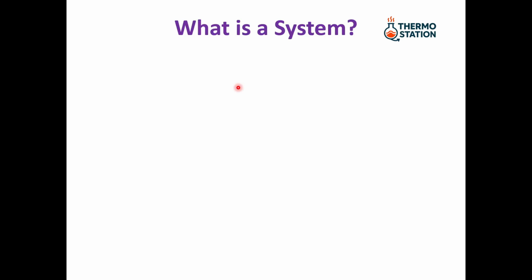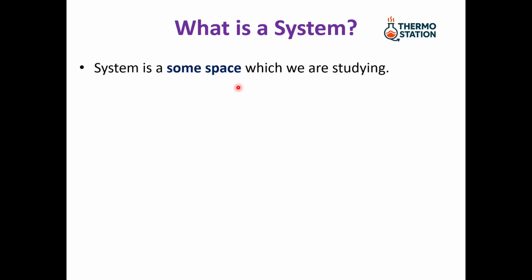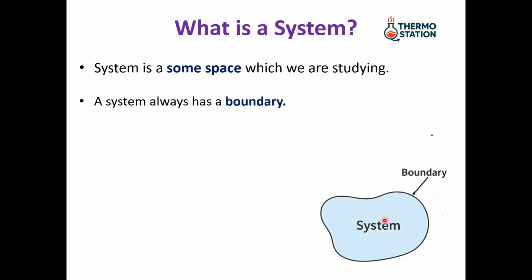Right, thermodynamic system. What is a thermodynamic system? A thermodynamic system is some space which we are studying. A system always has a boundary. So I can define a system with two words: some space and boundary. Here we have a system, which is some space which we are studying, and it has a boundary.